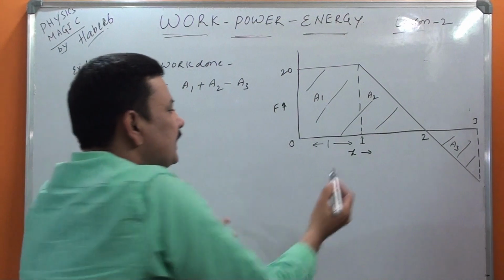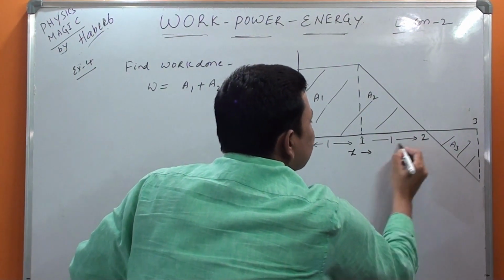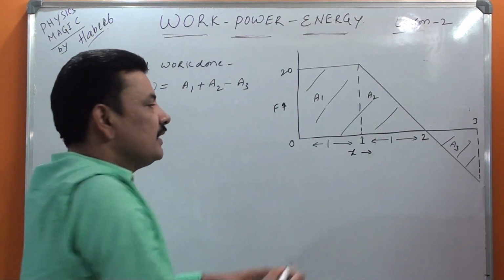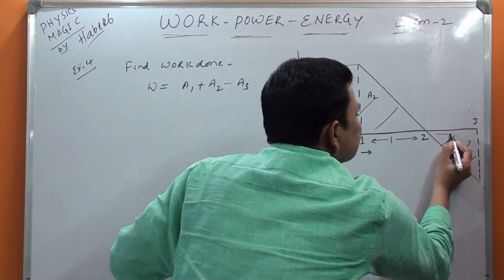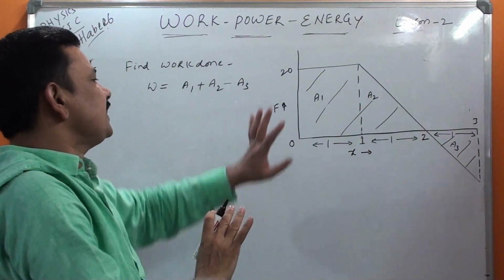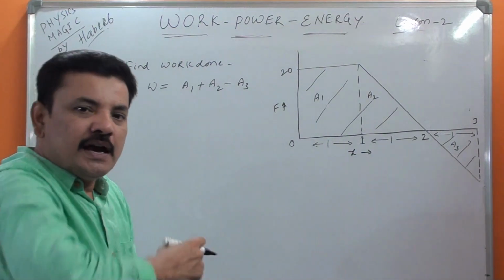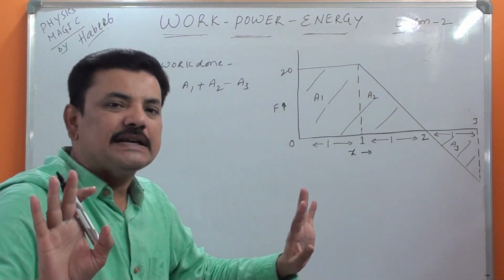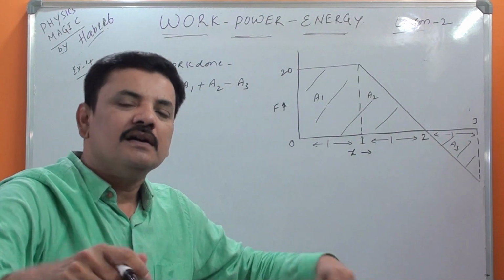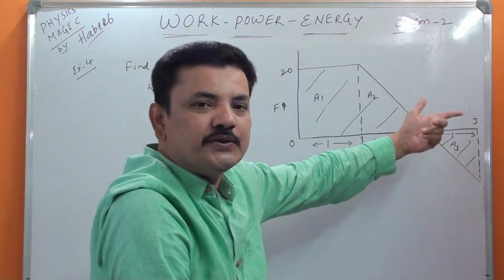Happy. Then 2, 1 distance. Once again this is also 1 meter. Happy. 2, 3. So this is also 1 meter. Please write down clearly, because you can stop the video and note it down, analyze and do. But don't expect a formula and simple substitution. First, if you know this data, you can do it.